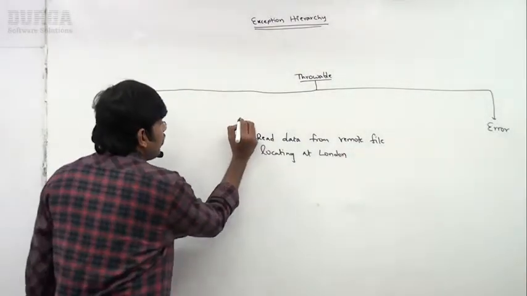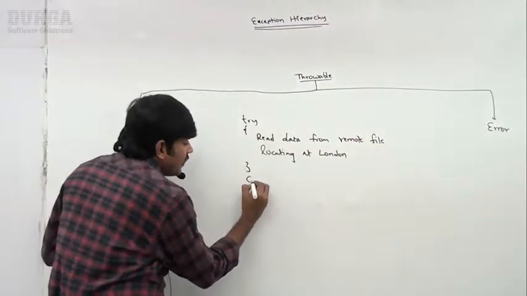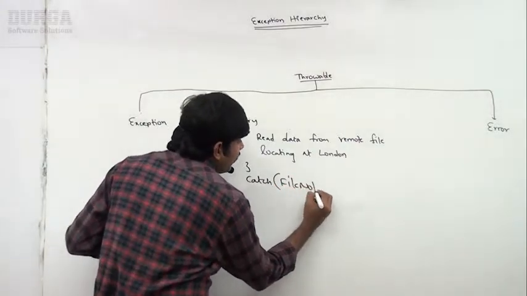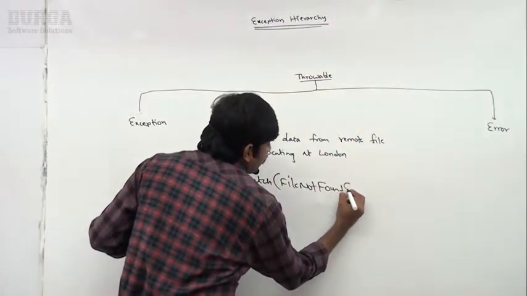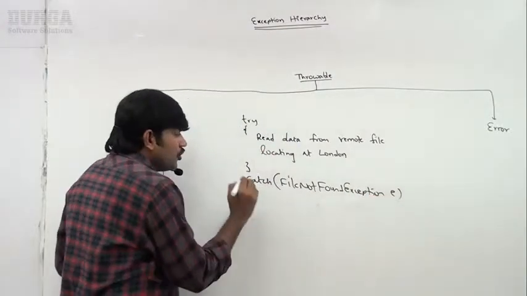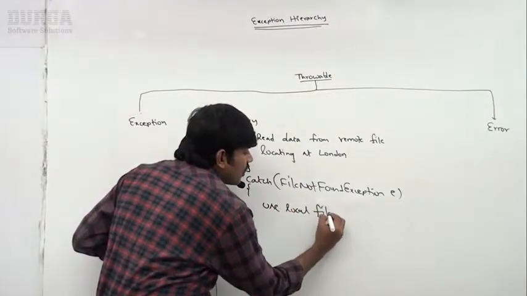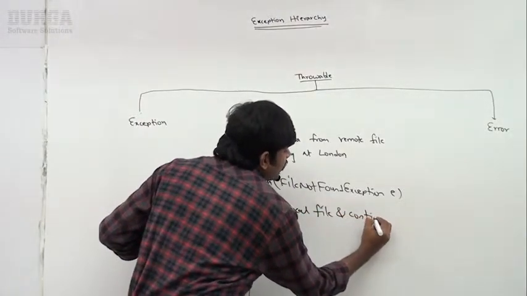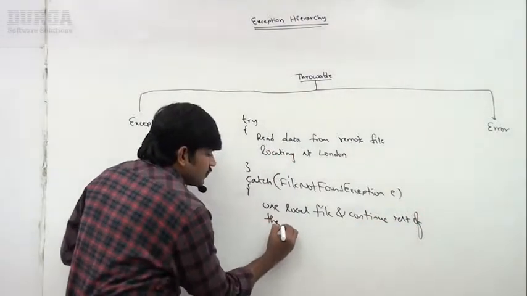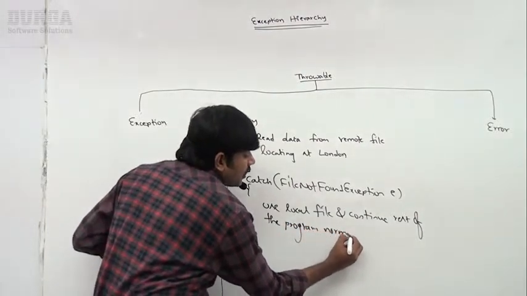Very simple: a try and catch block. What is that exception? FileNotFoundException. In the catch block, use a local file and continue the rest of the program normally.